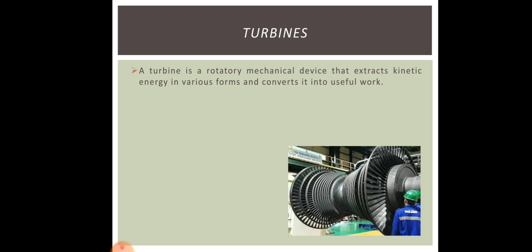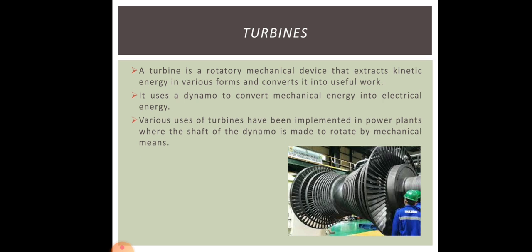In our case, it is into electrical energy. It uses a dynamo to convert mechanical energy into electrical energy. So inside a turbine there is a dynamo that converts mechanical energy into electrical energy.